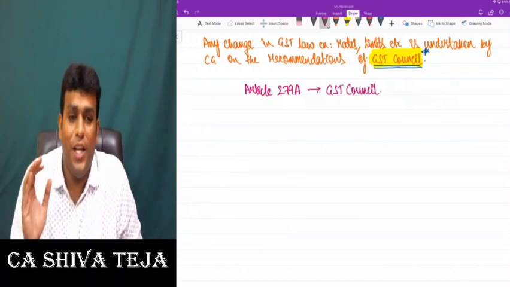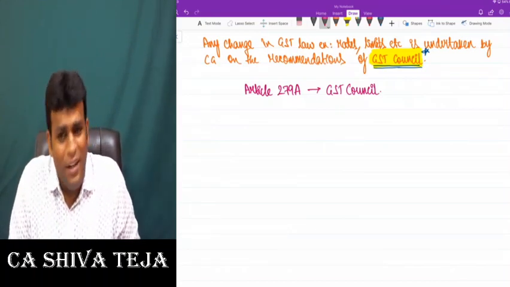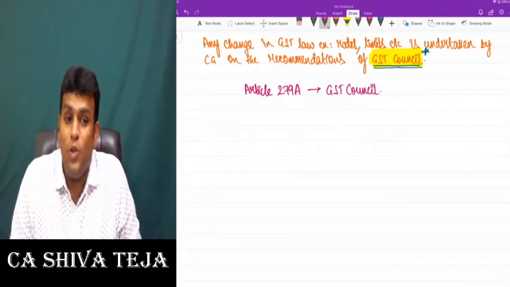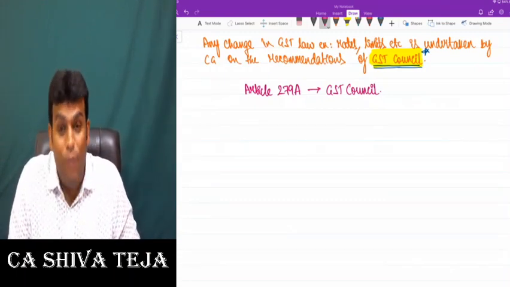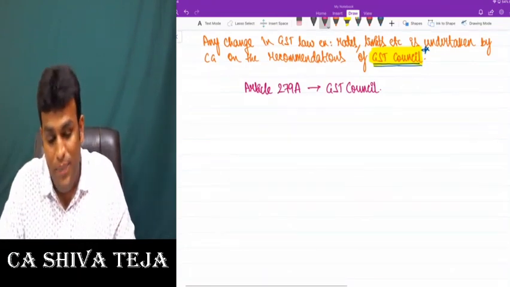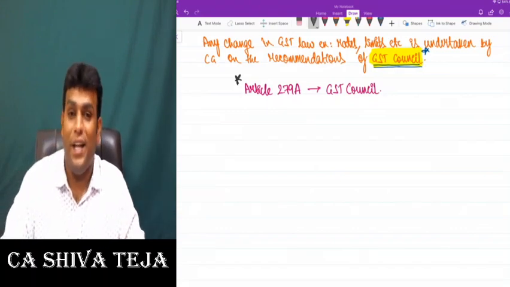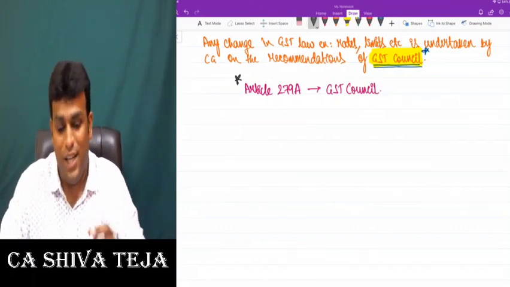They make all the recommendations related to GST law. Getting clarity, everybody? Now, in this context, an interesting point I want to tell you is who will be there as a part of this GST Council? Which article number defines GST Council? Article 279A defines what is GST Council.